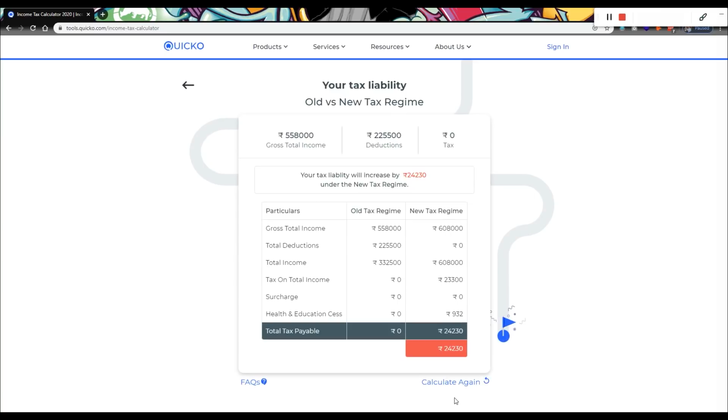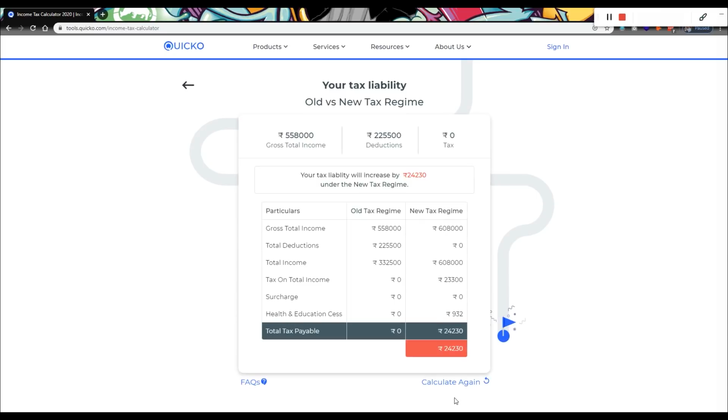Here the gross total income is 5,58,000 as opposed to 6,08,000 under the new income tax regime. Subtracting the deductions, which will bring your total income under the old income tax regime to be 3,32,500 as opposed to 6,08,000 under the new income tax regime.